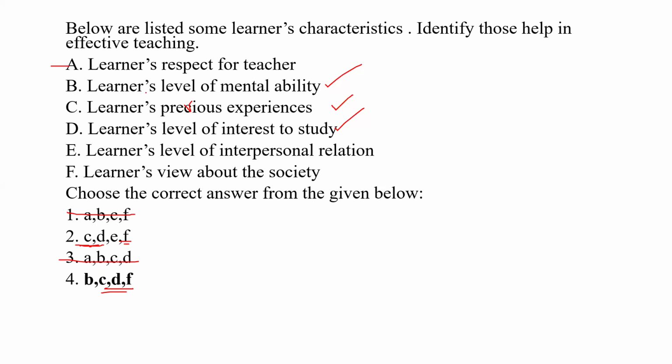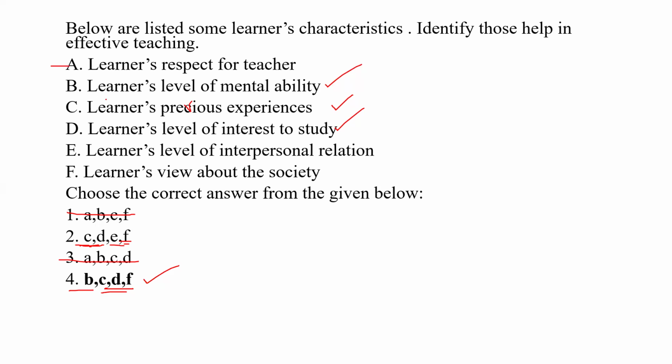So B, learners' levels of mental ability. Sure, we will get this is the answer. Again, I'll tell you, in this type of question you have eliminated the choices which won't come. From the other two choices, you have found the same kind of answers, so no need to check at all, because don't waste your time. Only check the one you want to check. So I need to check E and B, what is the true answer.